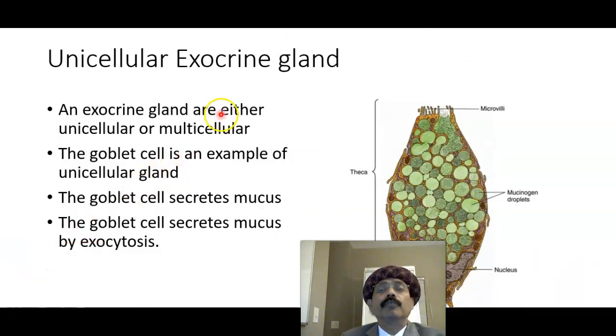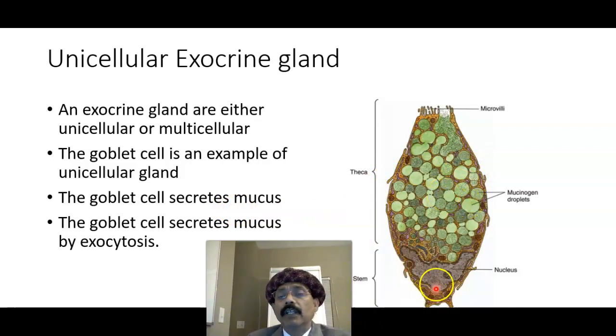So we have two types of gland depending on the number of cells. We have unicellular gland and multicellular gland. The unicellular gland is the goblet cell. Exocrine glands are either unicellular or multicellular. The goblet cell secretes mucus. These are the mucinogen droplets that are formed here. This is the nucleus of the goblet cell.